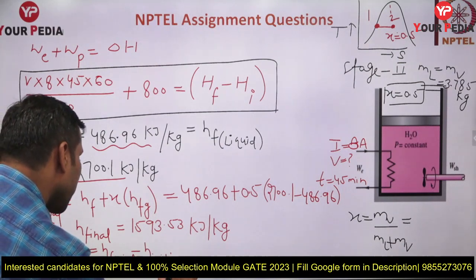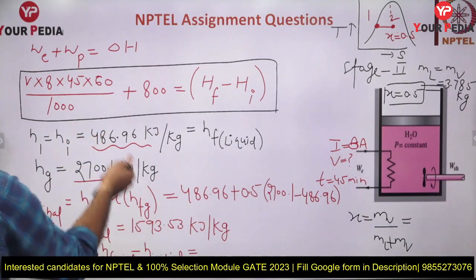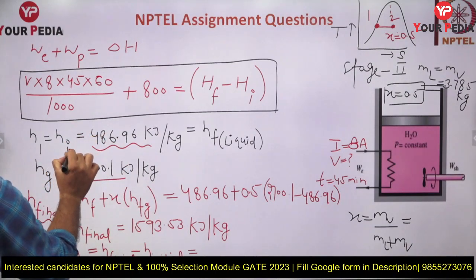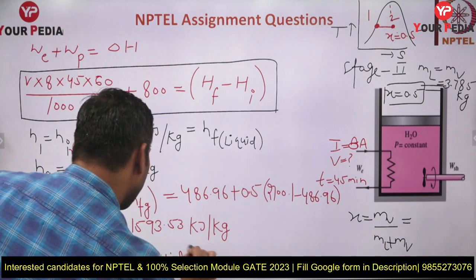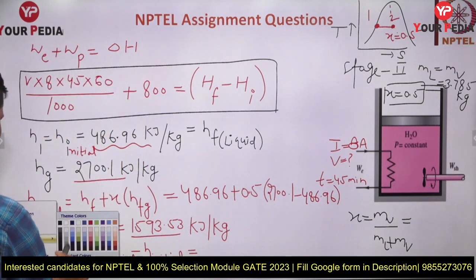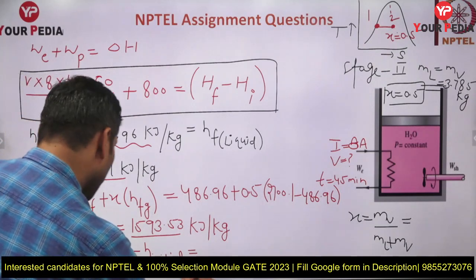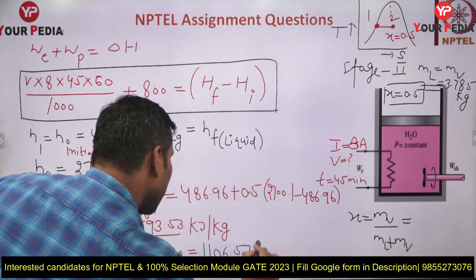Yes or no? So final minus initial, 1593.53 minus this, you will get the answer here. How much will this come out? This will come out 1106.57 kilojoule per kg.